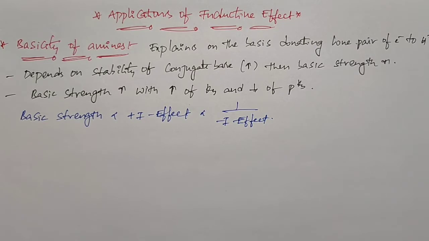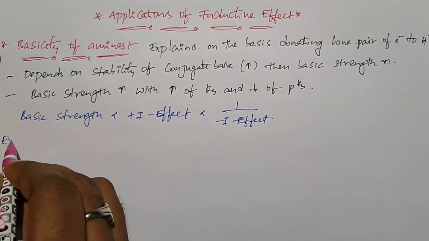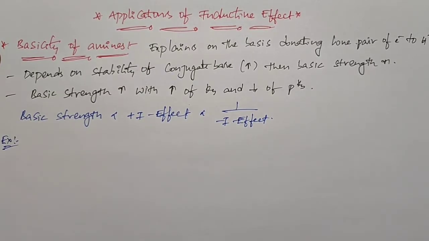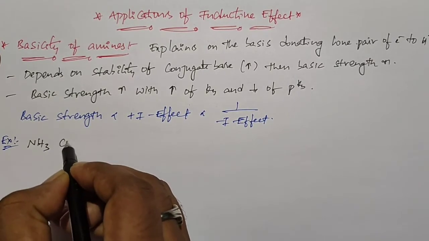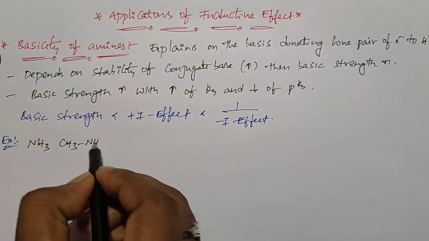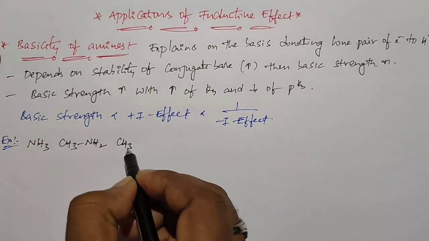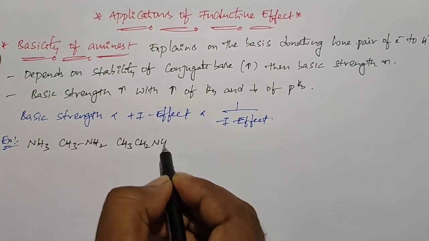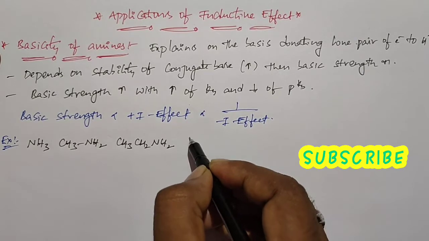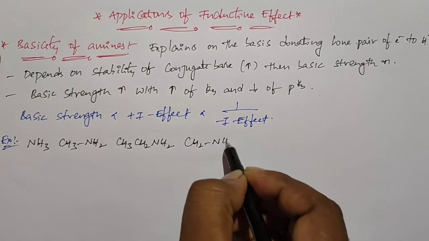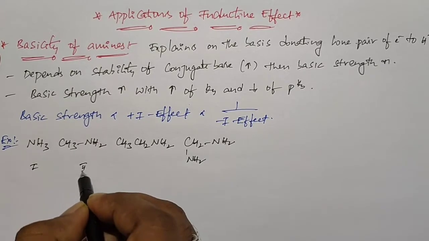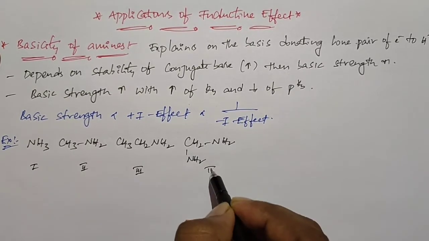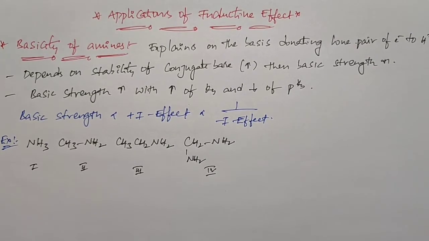Here I give some examples for this. First, example 1: NH3, CH3NH2, CH3CH2NH2, and CH2NH2NH2. This is compound 1, this is compound 2, this is compound 3, and this is compound 4.